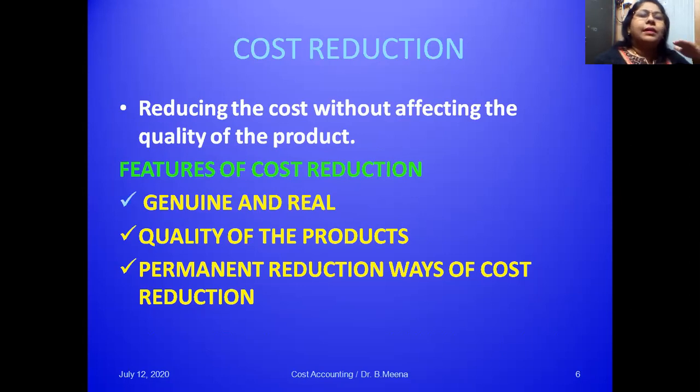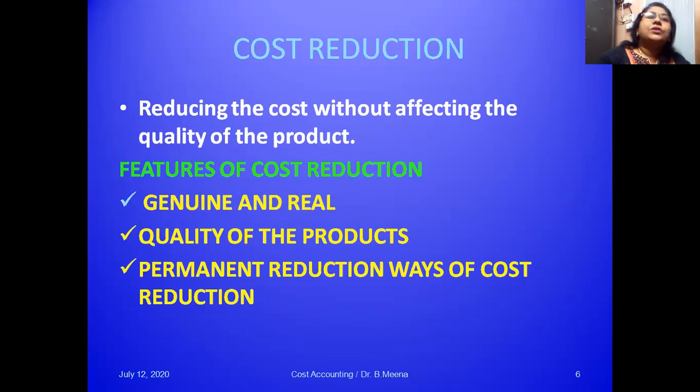We are setting the standard or the estimation for each and every expense, and we are going to compare the actual expense amount with the standard. That is cost control. But cost reduction is we are trying to reduce cost, either the material cost or the labor cost, but simultaneously we need to ensure without affecting the quality of the product.